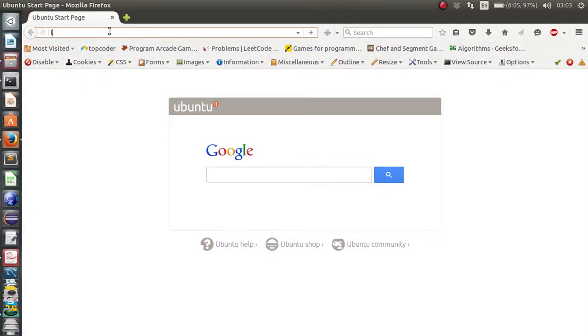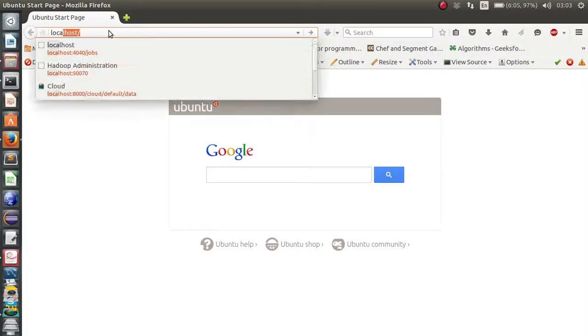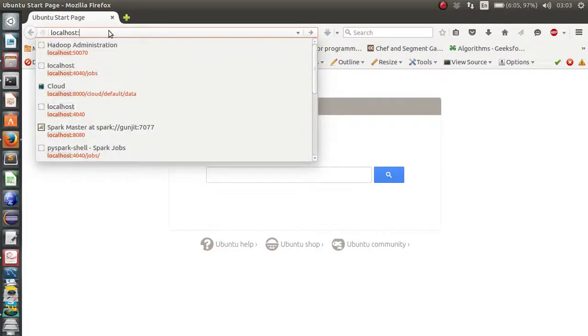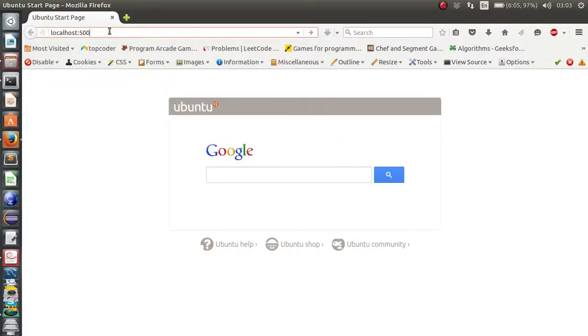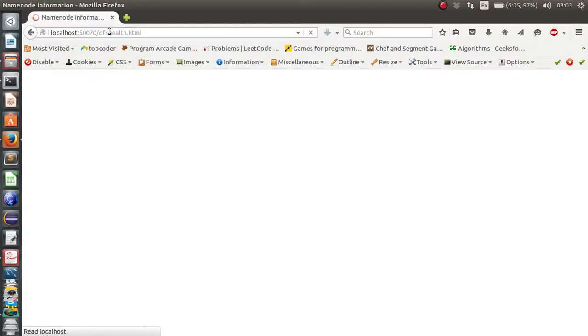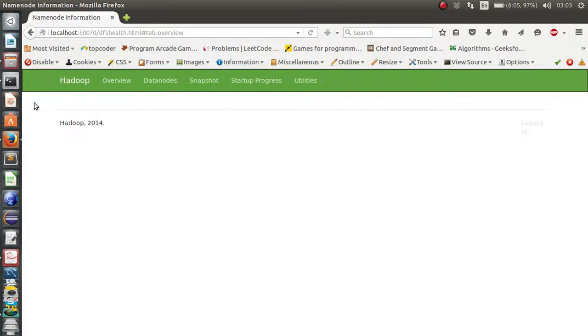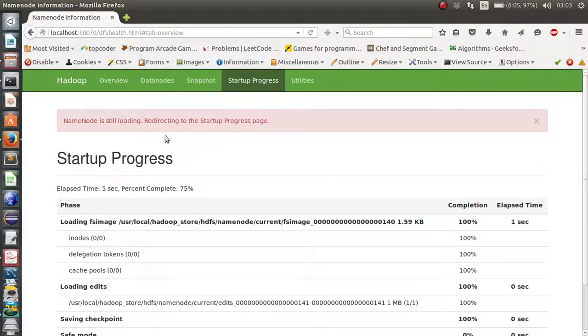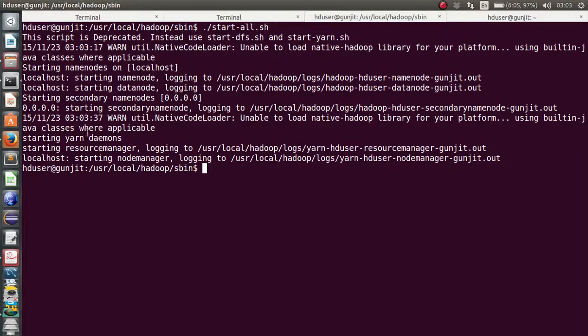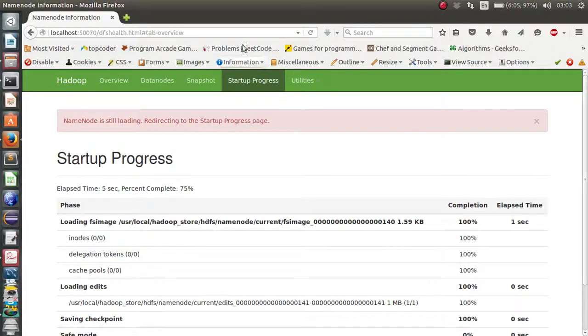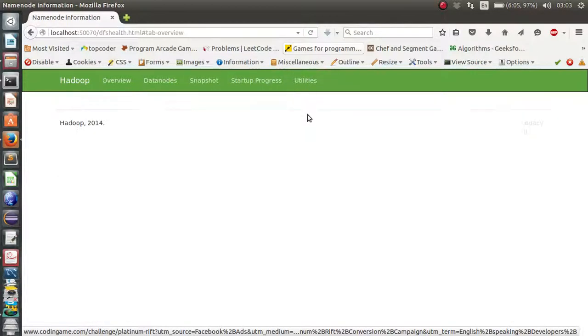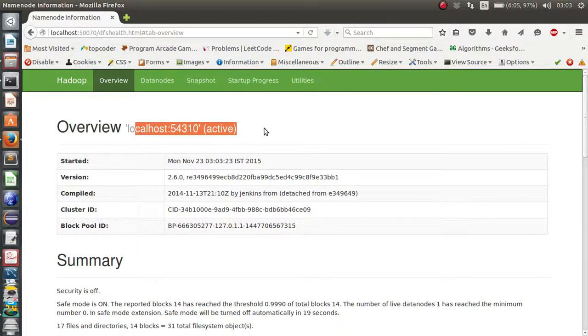It's the name node port, so we can check through our browser whether our Hadoop cluster is working or not. As we can see, the name node is still loading, so the Hadoop cluster is still starting. Okay, now it works. Let's refresh, and yeah, now it's active.